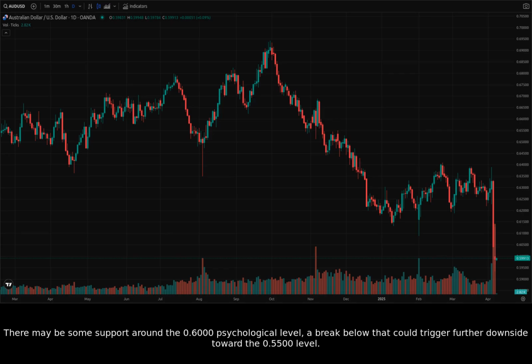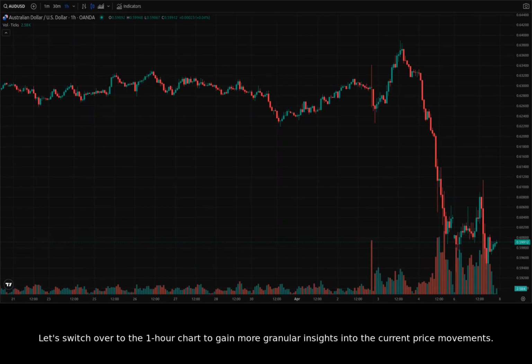There may be some support around the 0.6000 psychological level, a break below that could trigger further downside toward the 0.5500 level. Let's switch over to the 1-hour chart to gain more granular insights into the current price movements.